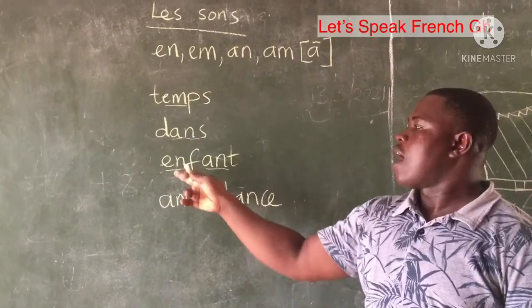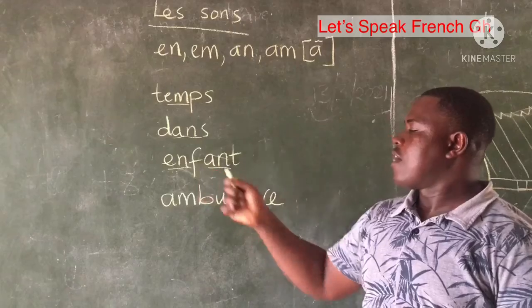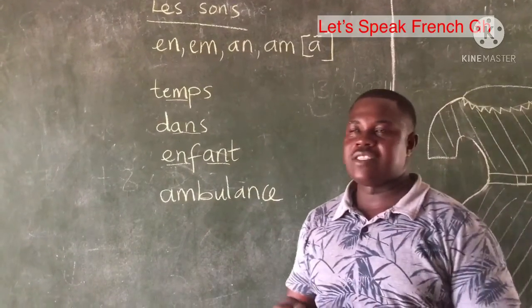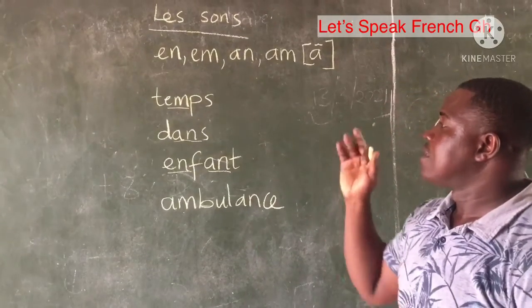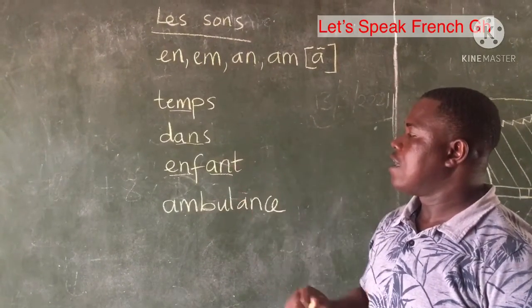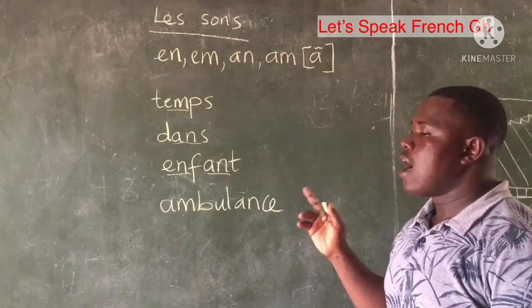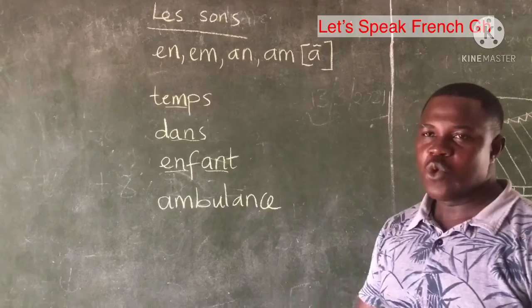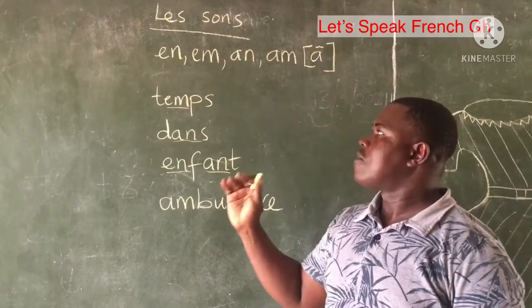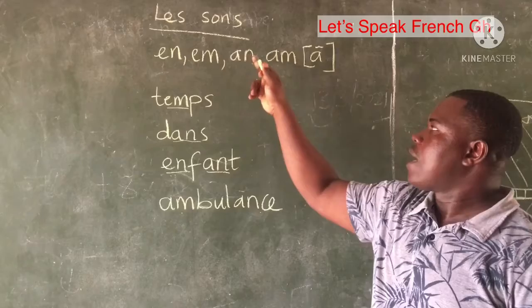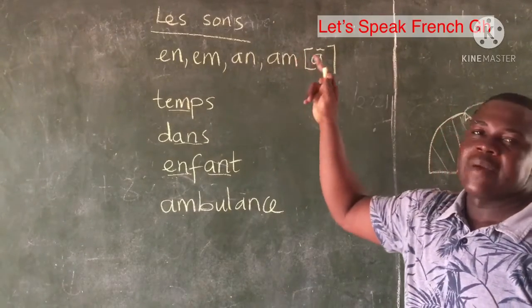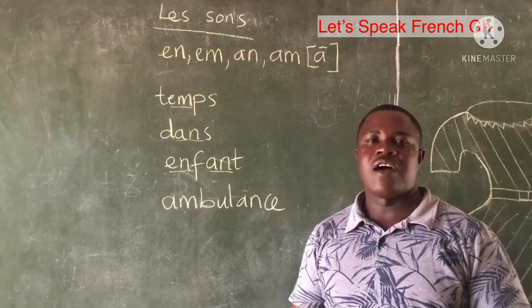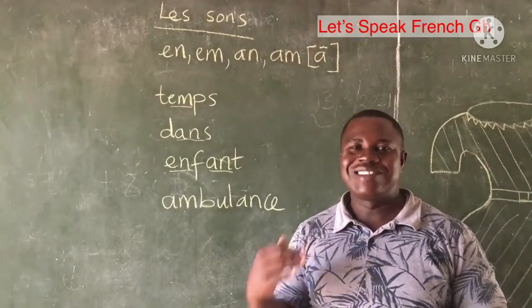This is enfant. Ambulance. So the first one I'll go through again. Tan, dan, enfant, ambulance. So that is it. Don't be tempted to say enfant. No, wherever you see EN, EM, AN, AM, it is pronounced nasally. So it is enfant, tan, dan.